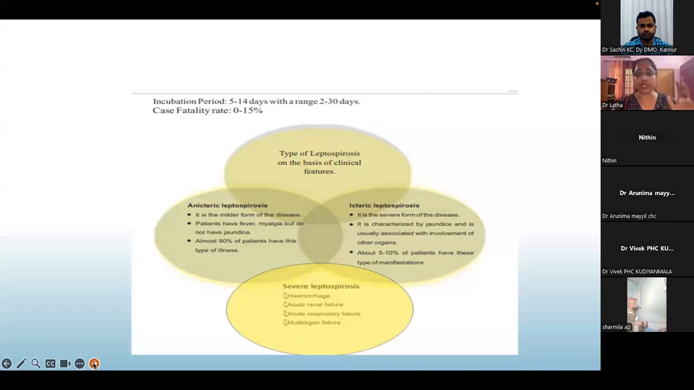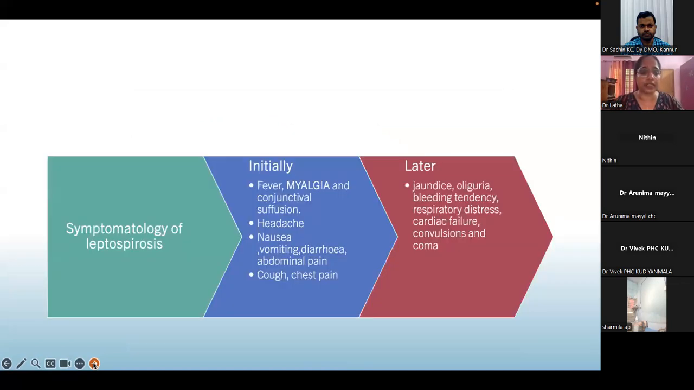It's the 5 to 10% of patients who have icteric leptospirosis, which is the severe form of the disease characterized by jaundice, usually associated with involvement of other organs in the form of renal involvement, pancreatitis. And in severe leptospirosis, there is hemorrhage, acute renal failure, acute respiratory failure, and ultimately multi-organ failure. So symptomatology, initially there is fever, myalgia, and conjunctival suffusion. This is the triad, what we say usually. Headache. Some patients come with nausea, vomiting, diarrhea, abdominal pain.